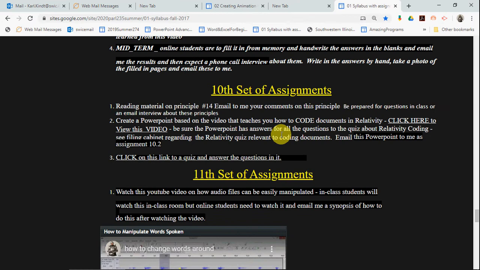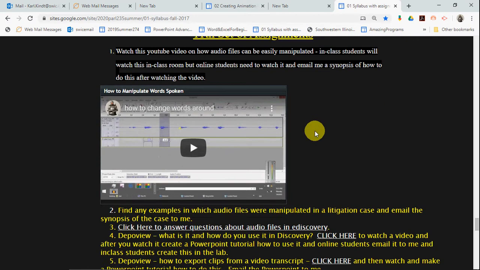These do not have to be done in a certain order. If you want to tackle some of them out of order, that's okay. Just let me know, say the first week you decide you're going to go to assignment set 10, number 1, put that in the subject line so I don't get mixed up as to what you're doing. Most likely, going through them in order is the best idea, but that's up to you.